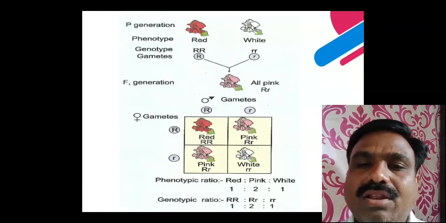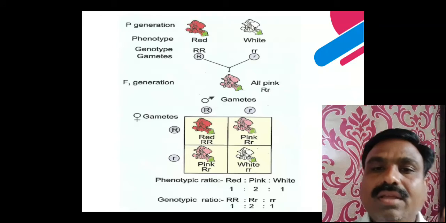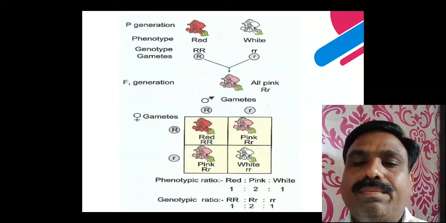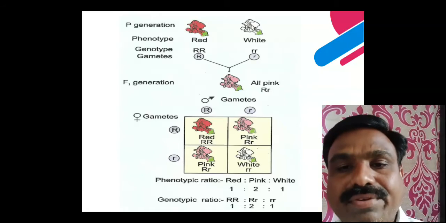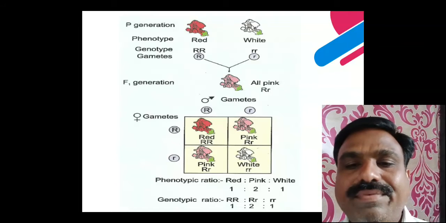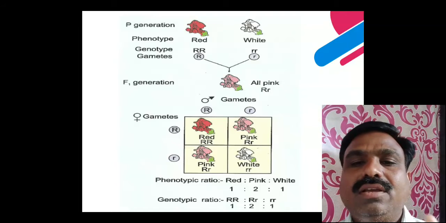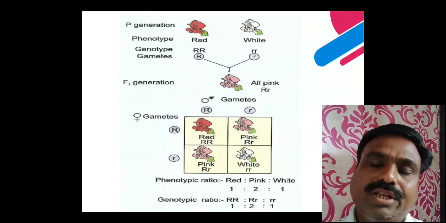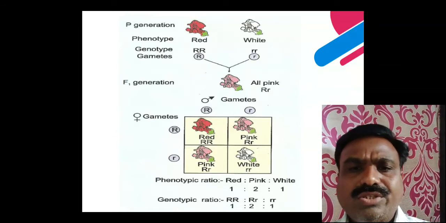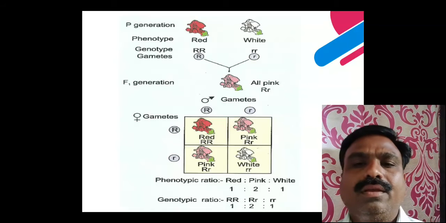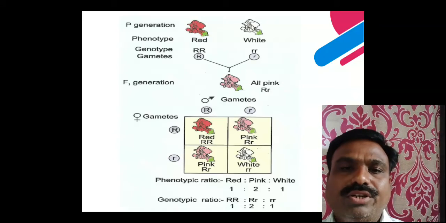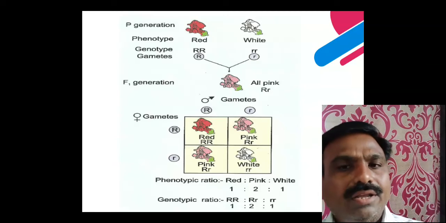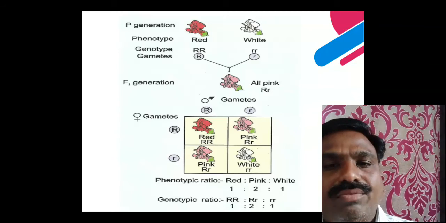Then all the pink color flowers, when a hybrid pink color flower is crossed with a hybrid pink color flower, that is known as selfing. In this selfing, we obtain the F2 generation. In the F2 generation, there is a white color flower, red color flowers, and pink color flowers.